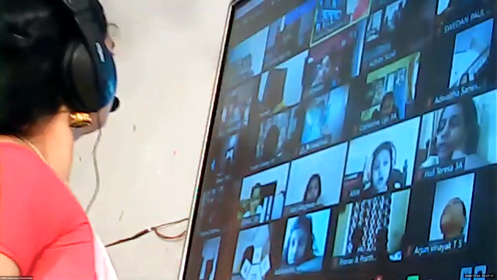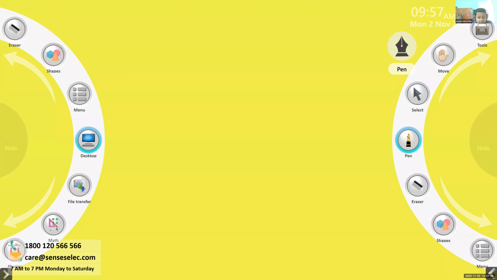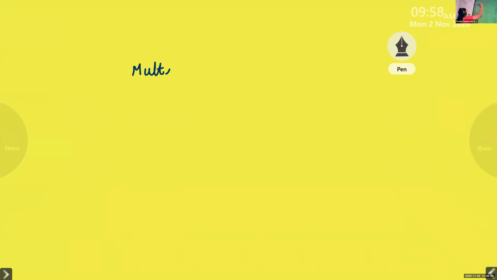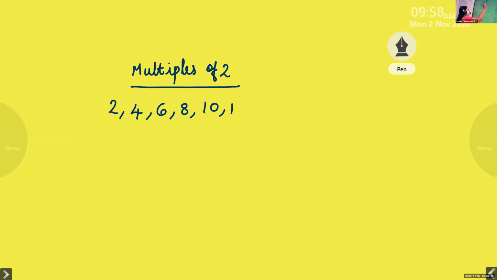Everybody, open your maths notebook and write multiples of 2: 2, 4, 6, 8, 10, 12, 14, 16, 18, 20.